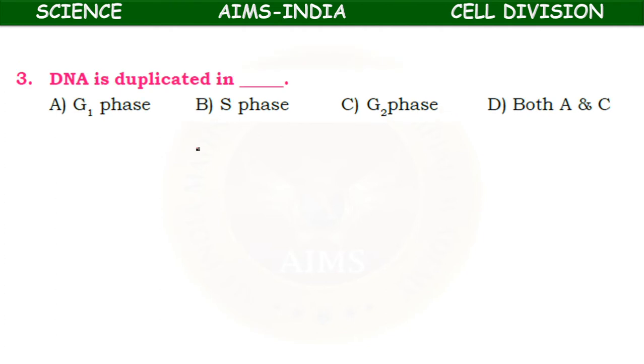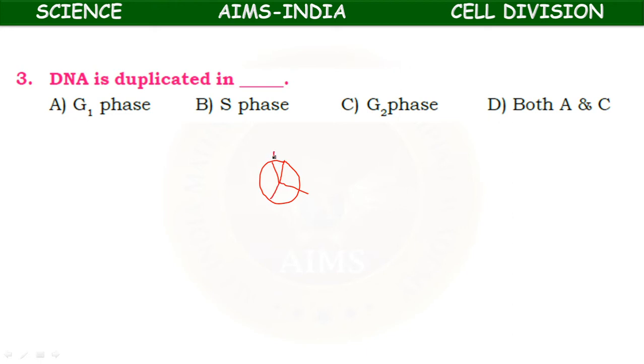DNA is duplicated in the cell cycle: G1 phase, S phase, G2 phase, or both G1 phase and G2 phase. So if you take a cell cycle, the cell cycle is divided into 4 parts, like this.